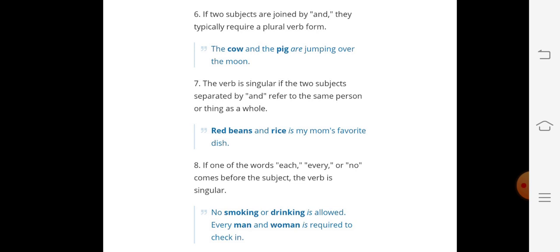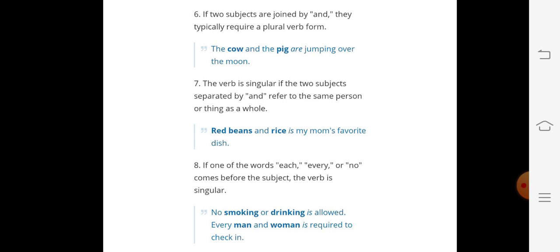Next rule: the verb is singular if the two subjects separated by and refer to the same person or thing as a whole. Okay, so red beans and rice is my mom's favorite dish.